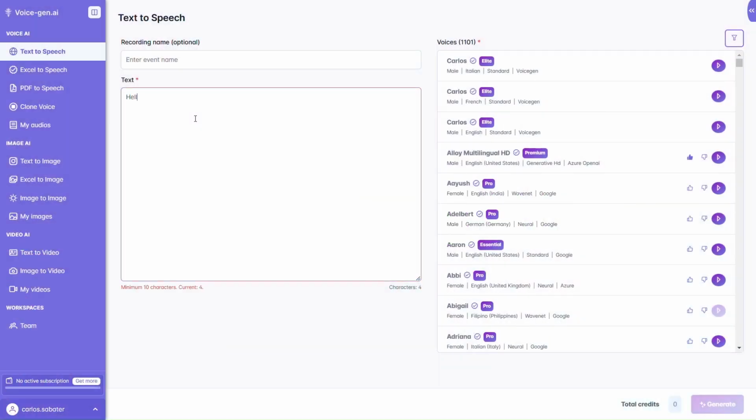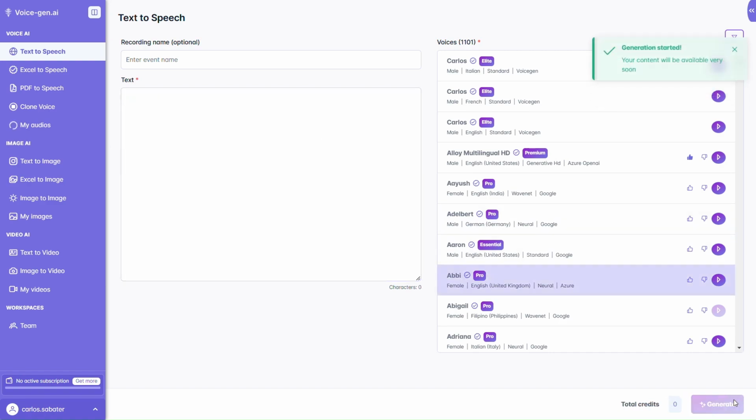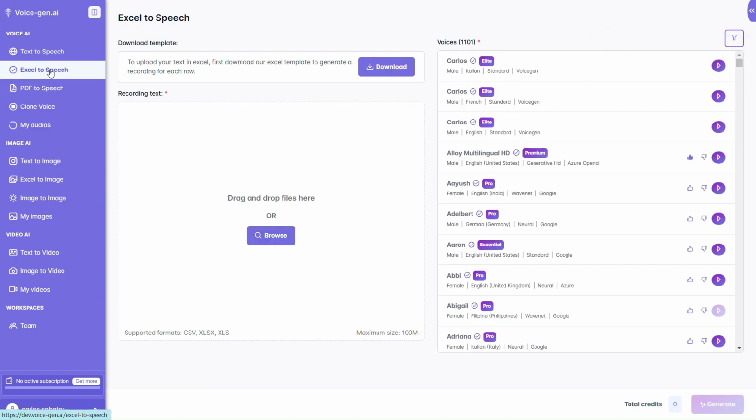With Gen.AI, creating anything is incredibly easy. Simply describe what you want to create. Choose from a variety of models, each with unique features, and click Generate. You can scale your projects effortlessly with our Excel integration, where each row becomes a separate record.